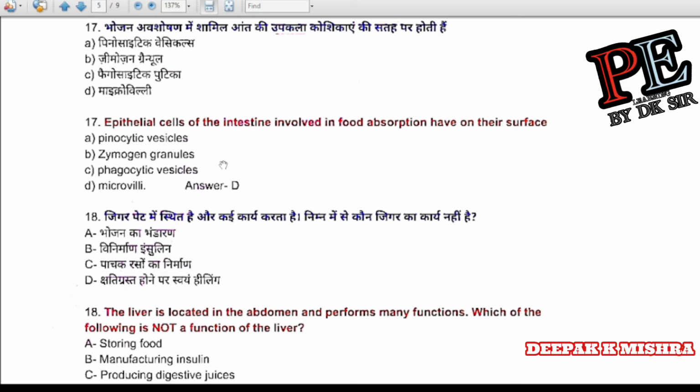Question number 17. Epithelial cells of the intestine involved in food absorption have on their surface pinocytic vesicle, zymogen granules, phagocytic vesicle, and microvilli. Correct answer is D, microvilli.